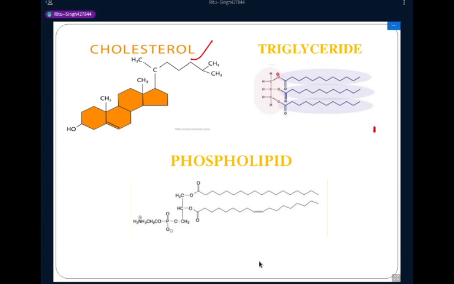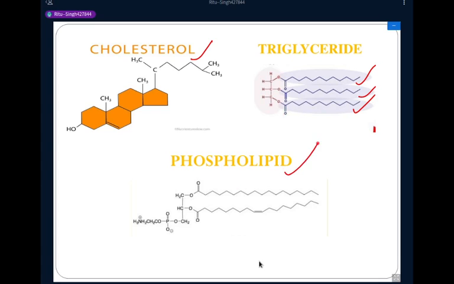And the second lipid component is triglyceride. These are composed of glycerol and three fatty acid chains. Triglyceride can be stored throughout the body and it provides energy to our body. So this is the role of triglyceride in the body.